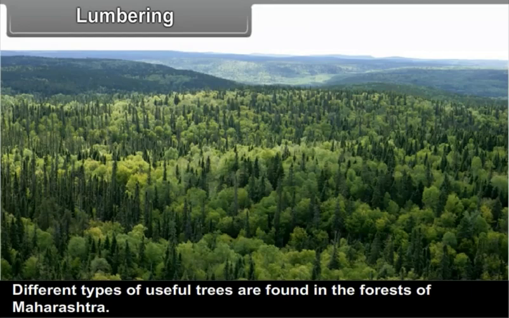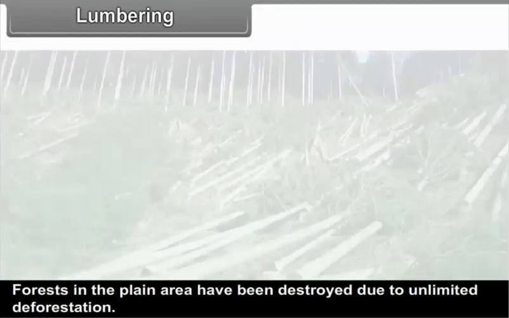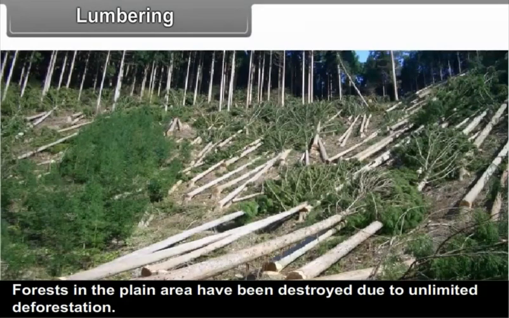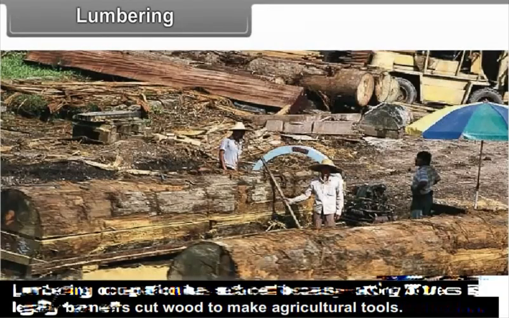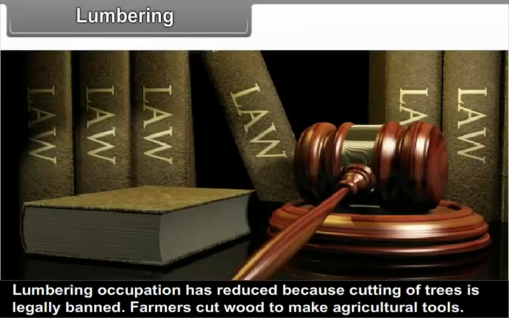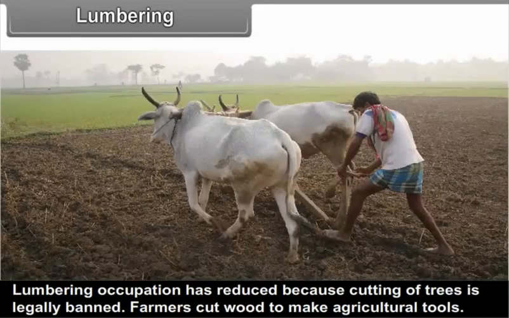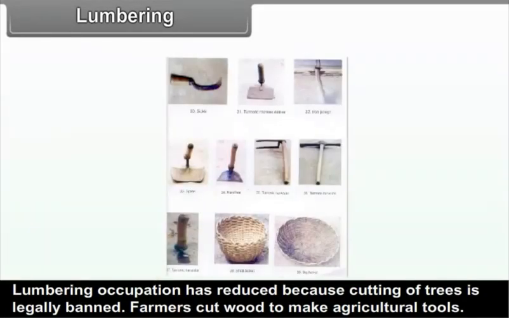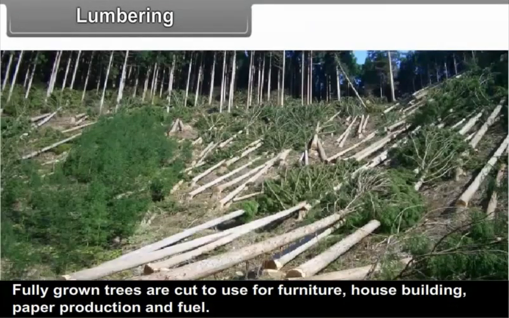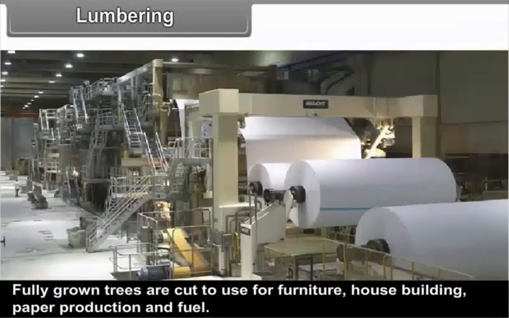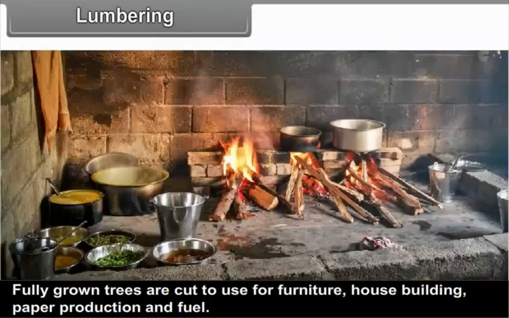Number 4. Lumbering. Different types of useful trees are found in the forests of Maharashtra. Forests in the plain area have been destroyed due to unlimited deforestation. Lumbering occupation has reduced because cutting of trees is legally banned. Farmers cut wood to make agricultural tools. Fully grown trees are cut for use in furniture, house building, paper production and fuel.